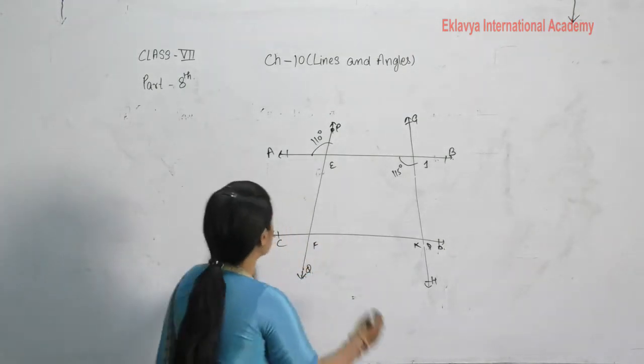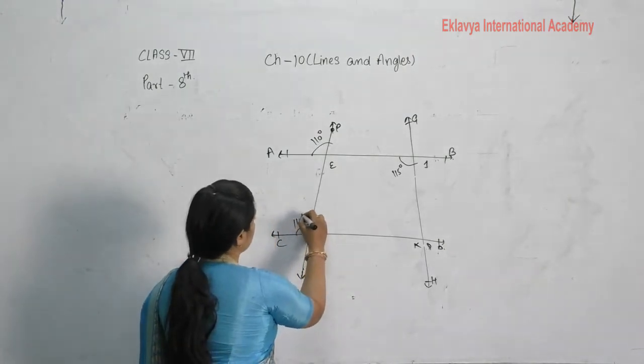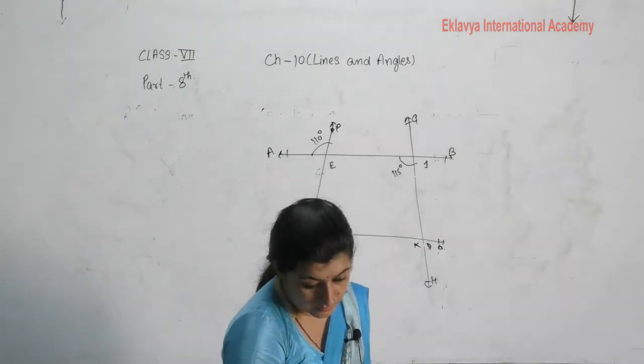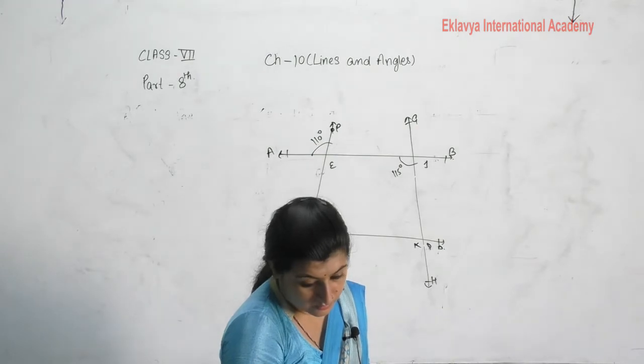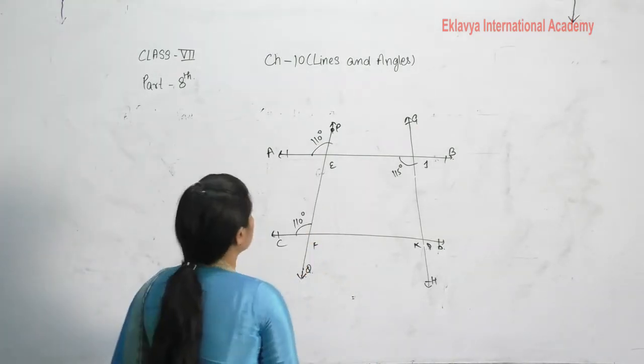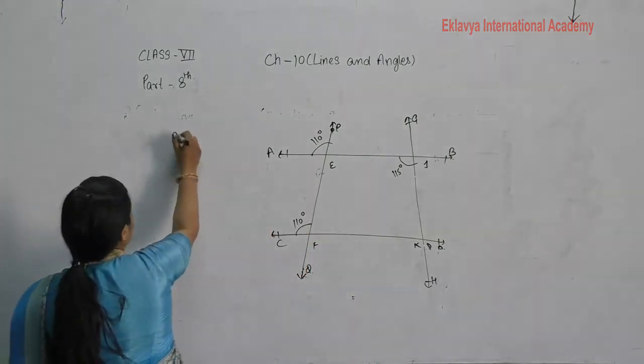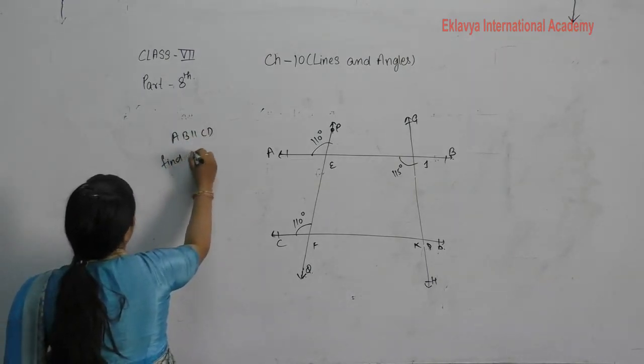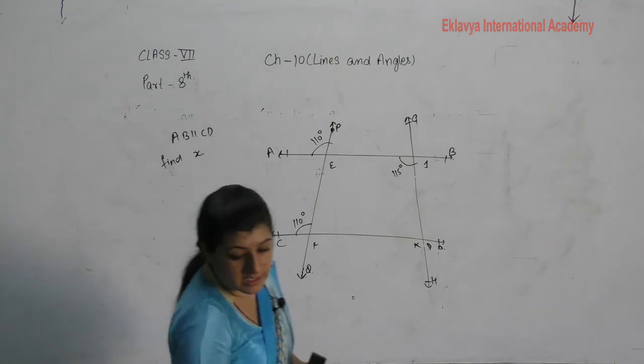And this one is also 110 degrees. Okay. Show that, firstly show that AB is parallel to CD, then find X. What is the X here?